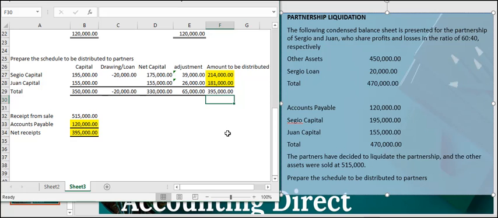Now, there are cases where the selling will not happen one time. So it may be a lump sum liquidation or installment liquidation. In case of installment, it should be done the same way. So this will be applied first to creditors, then to partners. So it would be creditors first before partners.